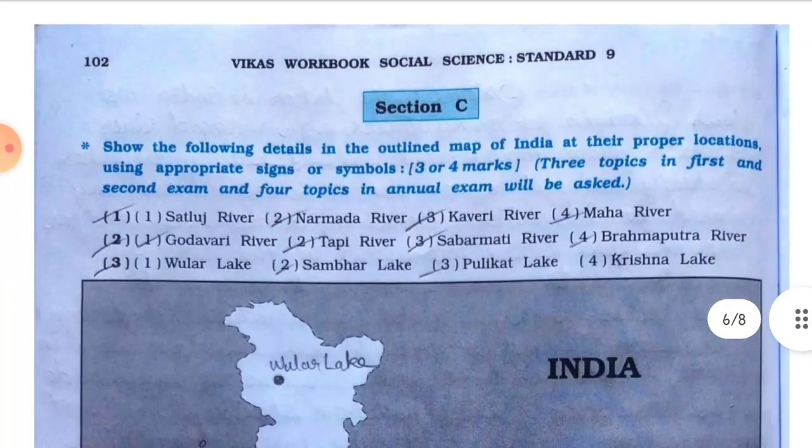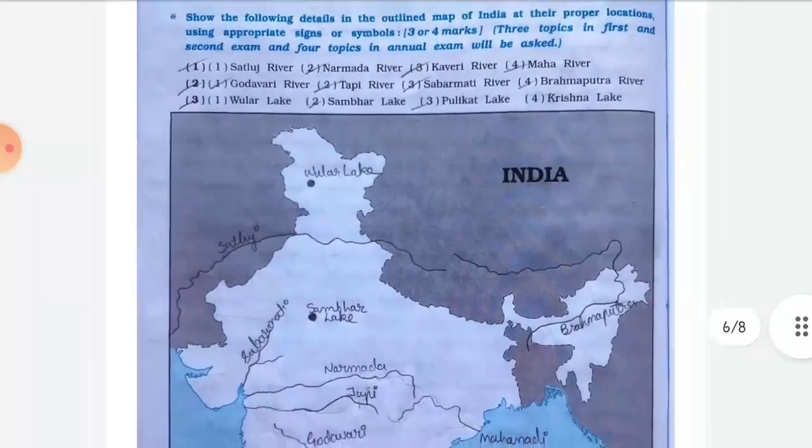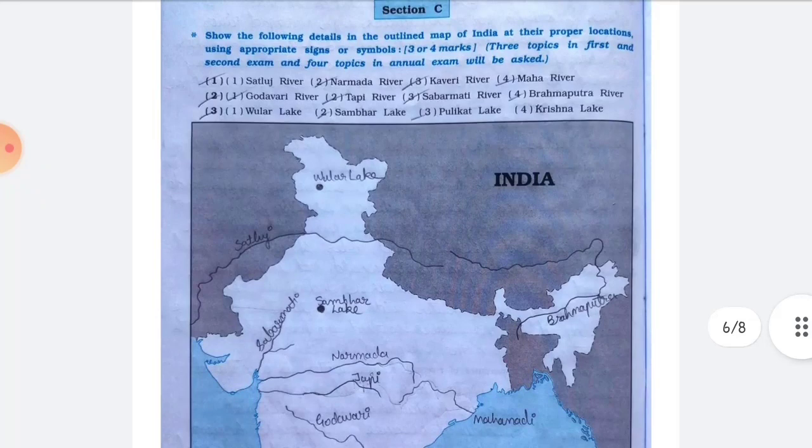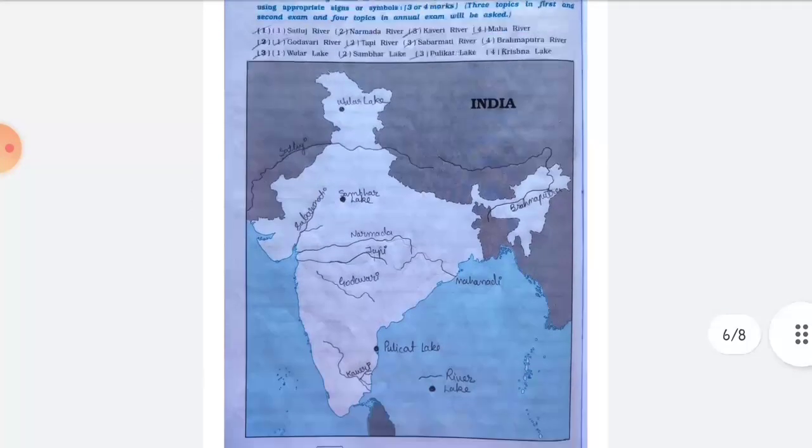Now let's see section C. Section C is a map which contains rivers and lakes. So this is how the map looks. I have mentioned all the questions asked in section C. I have just one left for you, Krishna Lake. You have to find that on your own. So this is the map.